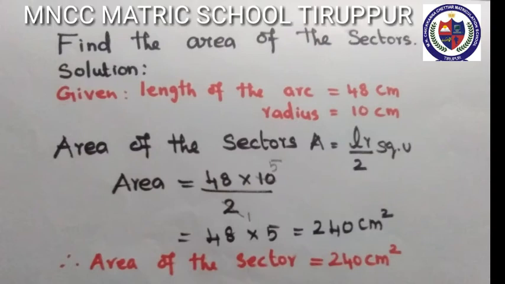Exercise 2.1. Listen to the question. Find the area of the sector. Given length of the arc L 48 cm, radius 10 cm. Formula, area of the sector A equal to LR by 2 square unit. Area equals L 48, radius 10, by 2. 2 table, 2 1 time is 2, 10 is 5 times. Now 48 into 5 is 240 centimeter square. Now area of the sector is 240 centimeter square.